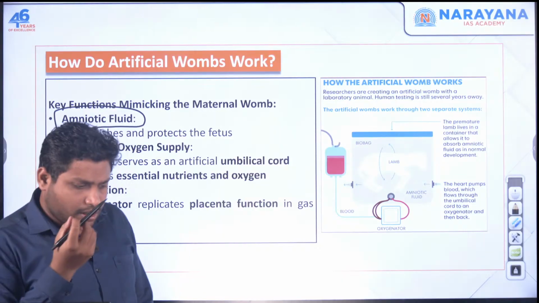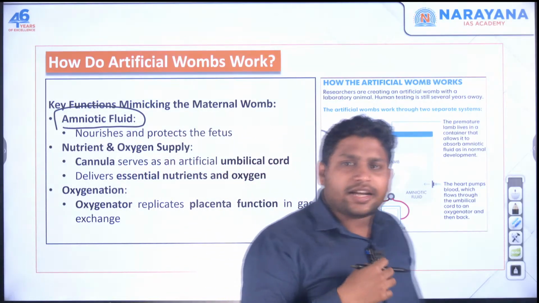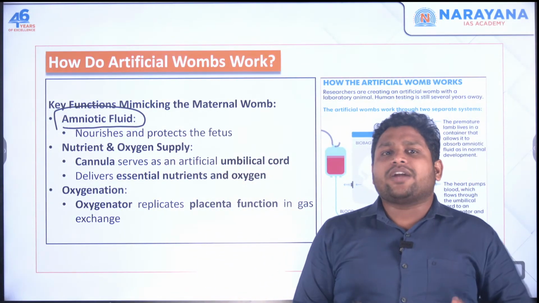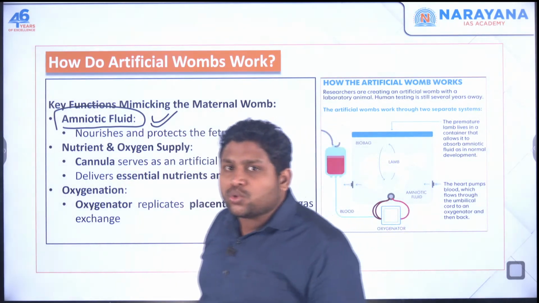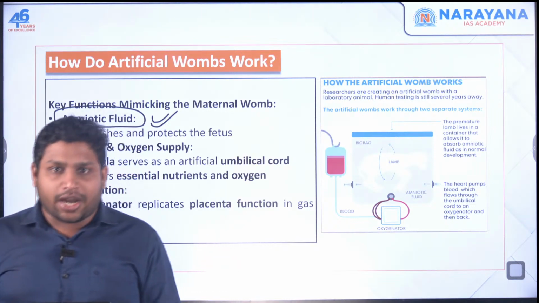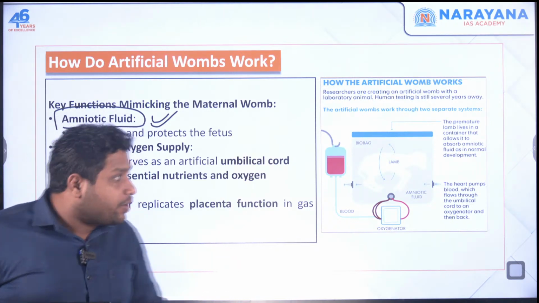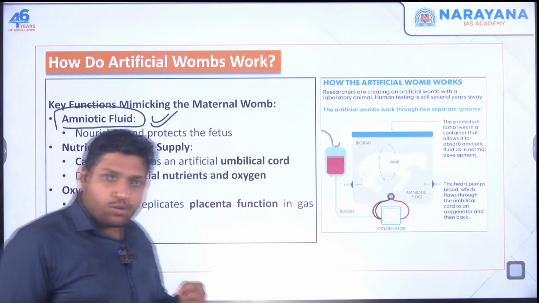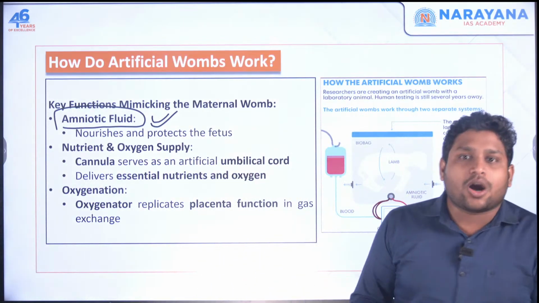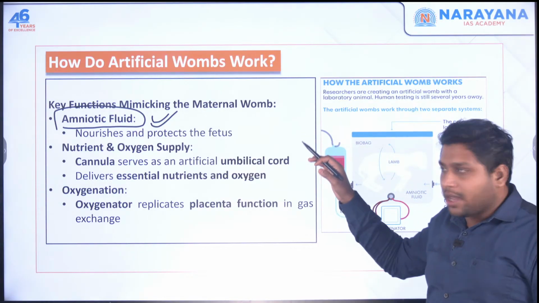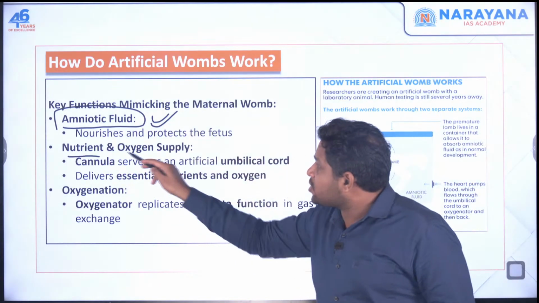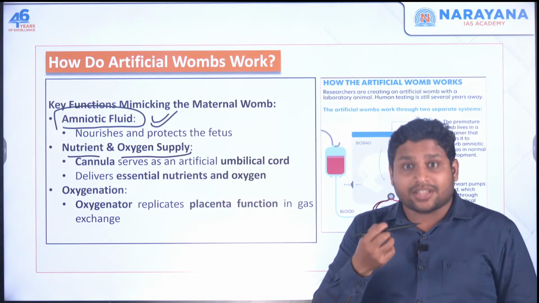When the fetus is inside the womb, it is provided with amniotic fluid, and this fluid provides all the nutrients needed by the child. Now we will provide the same amniotic fluid to the fetus once it is outside, through this entire system. Then all the nutrients, and oxygen supply, since the child also needs oxygen.